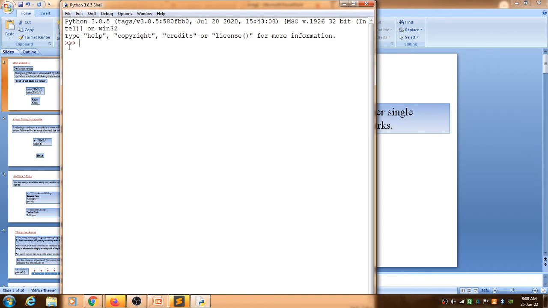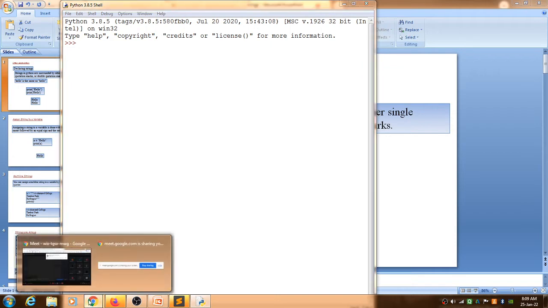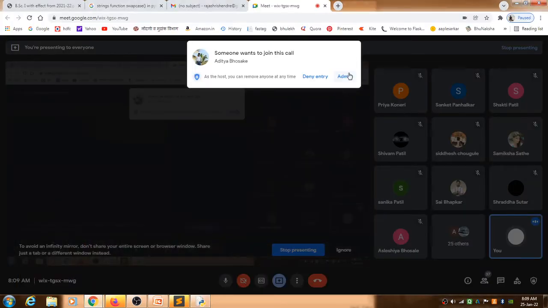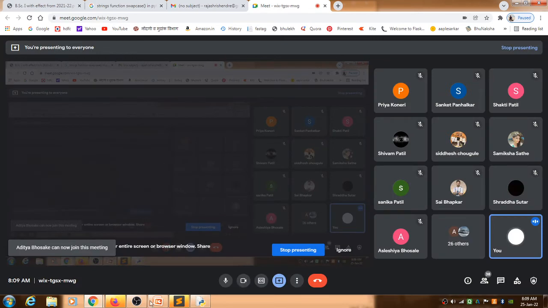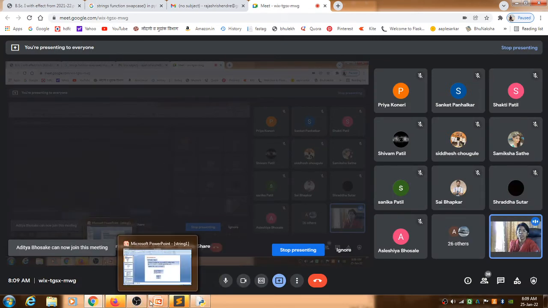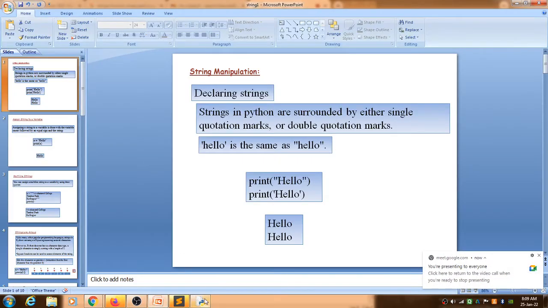When we type here, that time we are doing the program with the help of the console, and when we use an editor, we are doing the program with the help of the editor. These are the two methods with which we can do programming.